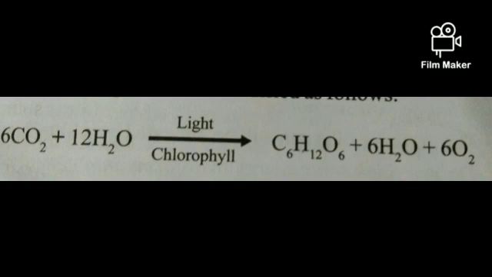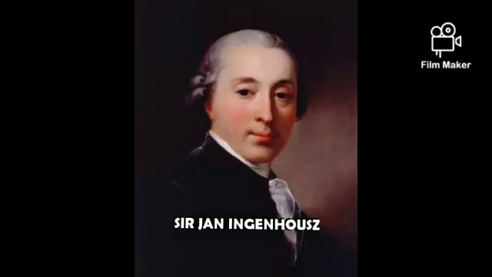In the arrow we have given light and chlorophyll. That means in the presence of light and chlorophyll, the plant uses carbon dioxide and water and produces glucose, water and oxygen. So this is the balanced equation. Here in the equation, 6 molecules of CO2 and 12 molecules of water are useful for the synthesis of 1 molecule of glucose, and 6 molecules of water and 6 molecules of oxygen are liberated outside.